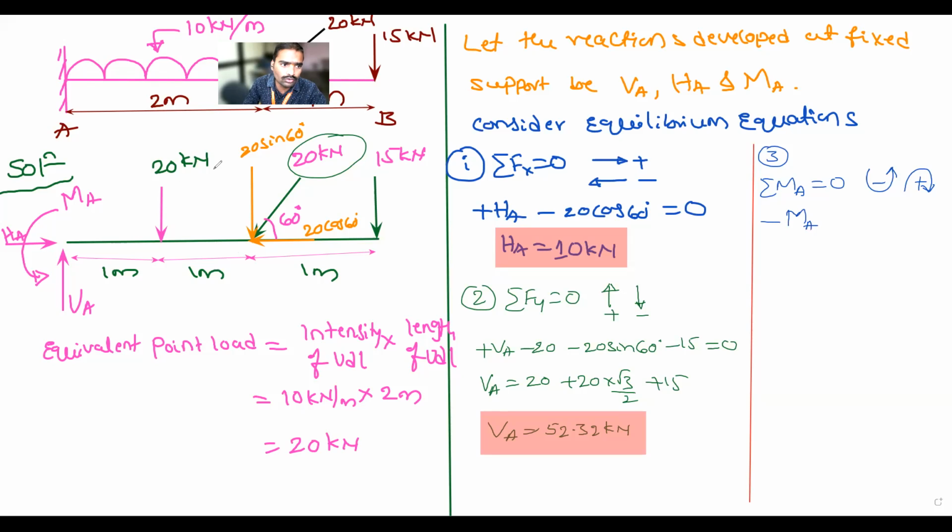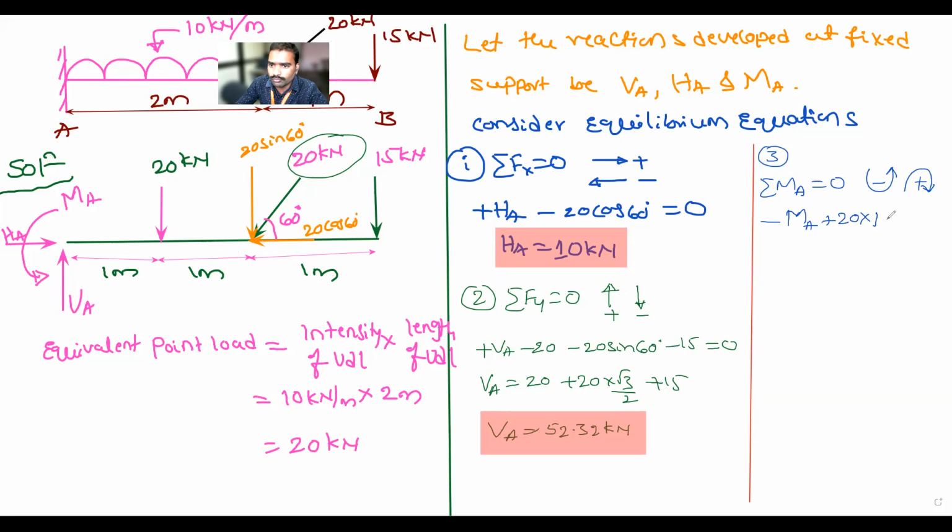Next, this 20 kilonewton, is it producing clockwise or anti-clockwise rotation? Clockwise. How much is it? Plus 20 into 1. Next, 20 sin 60 is vertical, and it is producing clockwise rotation.